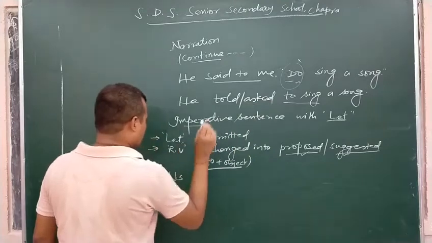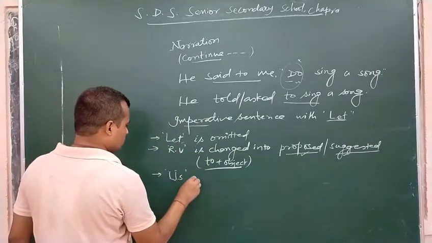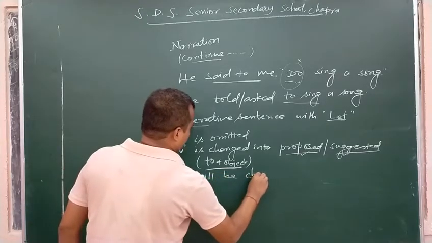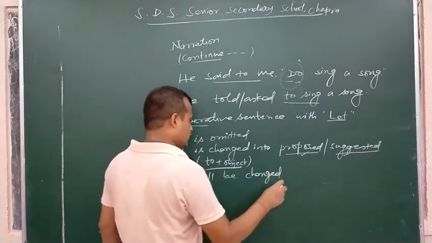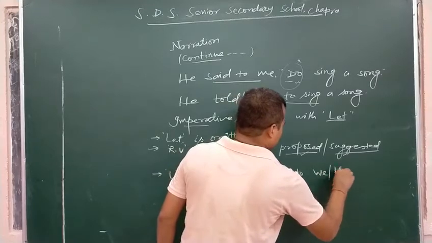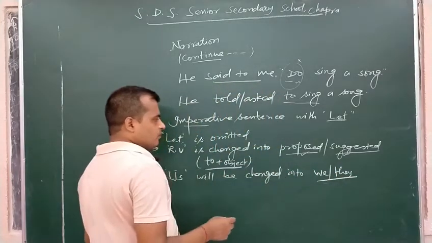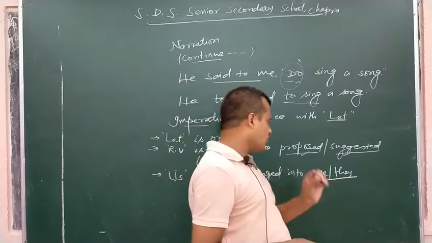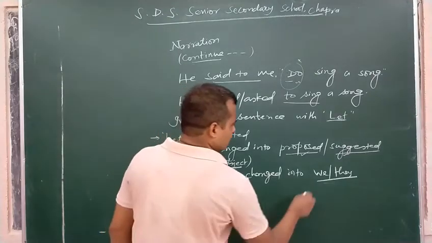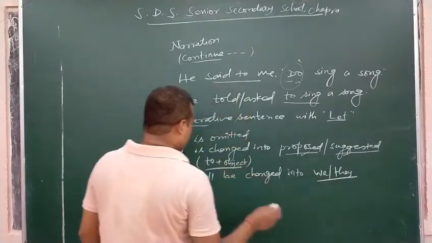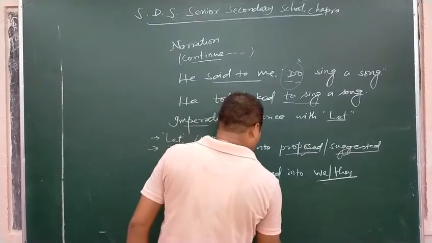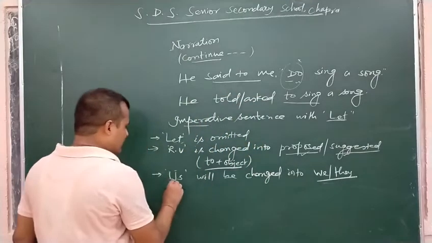Us will be changed into we or they. If we have a first person subject or object in the reporting clause, then we use we. If there is no first person subject or object in the reporting clause, simply they is used in the place of us.